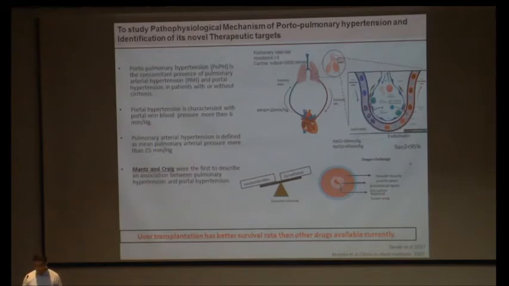What are the limitations? Liver transplantation has a better survival rate than any drug. So there is no animal model, the pathophysiology is unclear, and there is no available drug. So this was the question that we found, and we tried to answer. We want to identify a new molecule. For that, we first have to understand the pathophysiology.